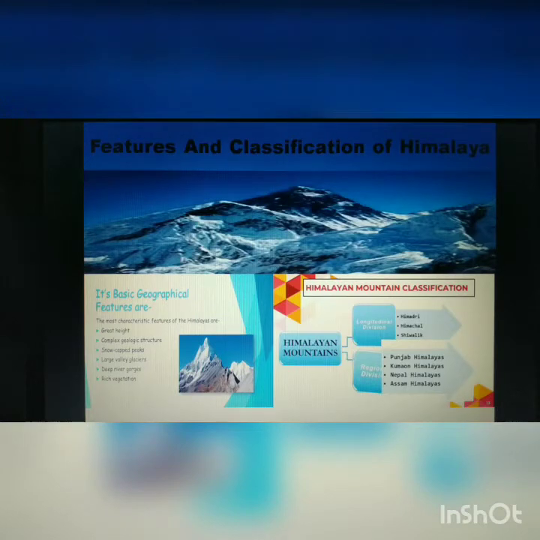The Brahmaputra marks the easternmost boundary of the Himalayas. They are known as the Purvachal or the eastern hills and mountains. The Purvachal comprises the Patkai Hills, Naga Hills, Manipur Hills and Mizo Hills.